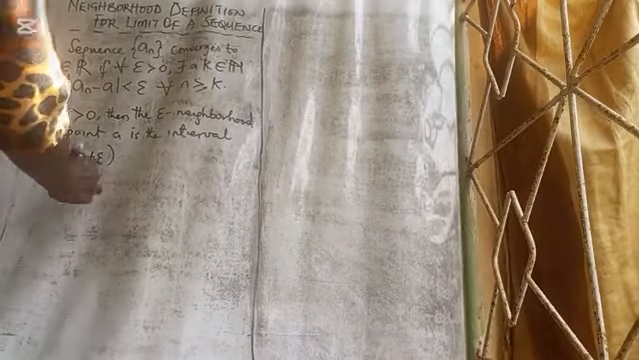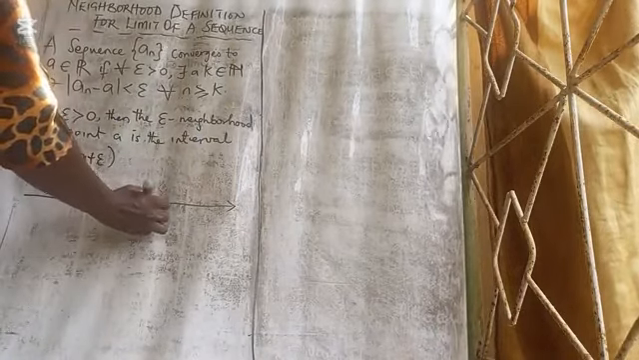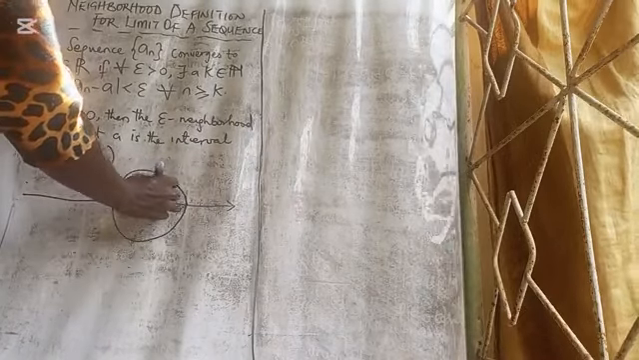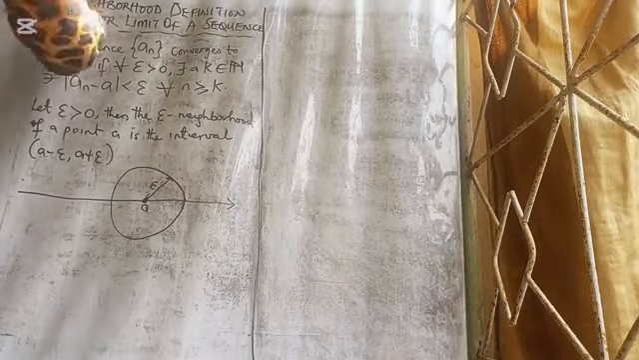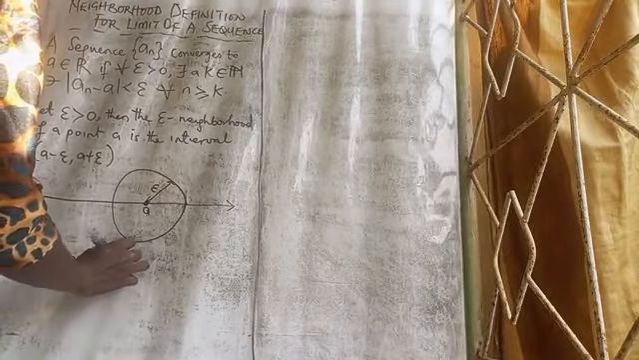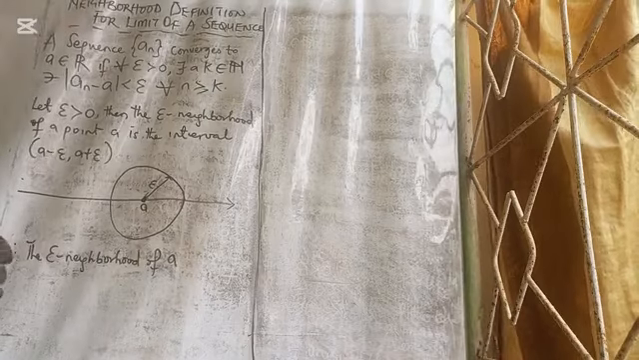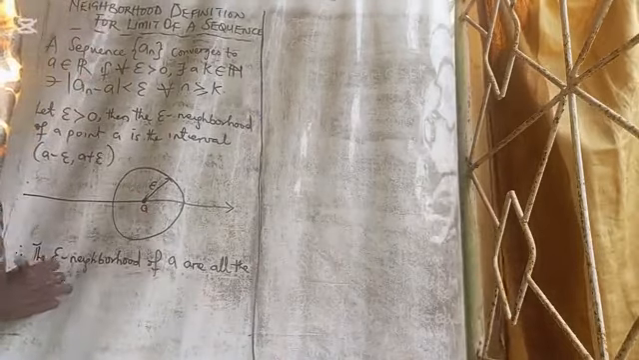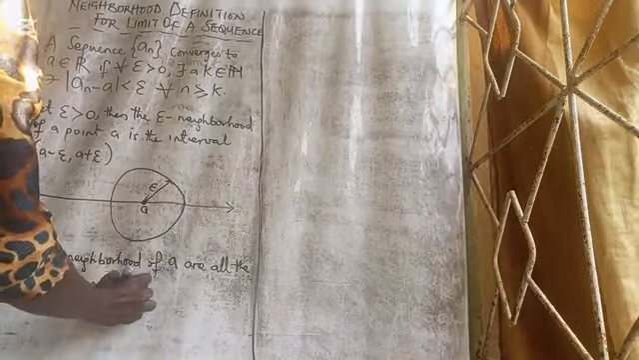Let's visualize this on the number line. Let's look at our number line. Assuming that's our number line, and that's our point A, then epsilon radius of A is something like that. That will be the epsilon neighborhood of A. And they refer to what? Therefore, the epsilon neighborhood of A refers to what? All the real numbers in the radius epsilon of the number A.